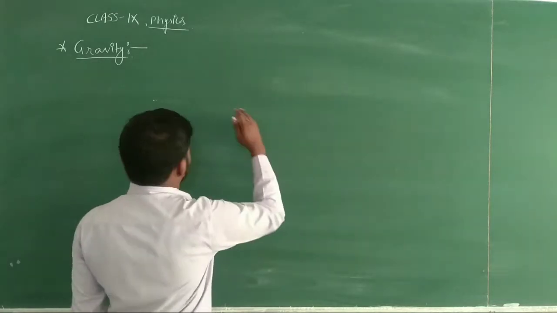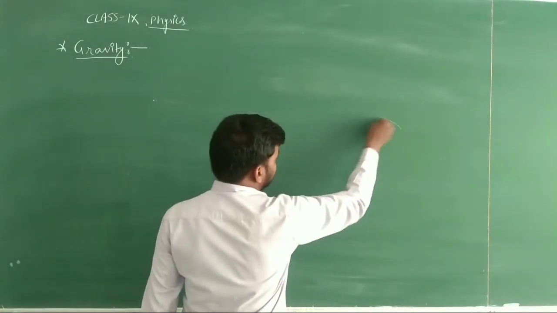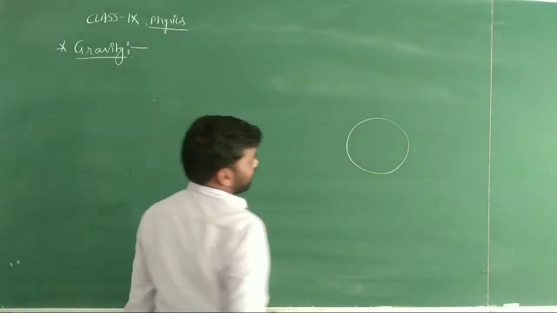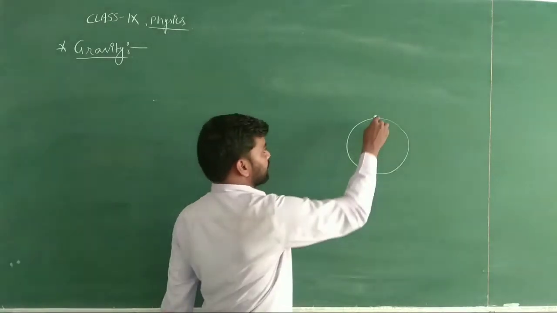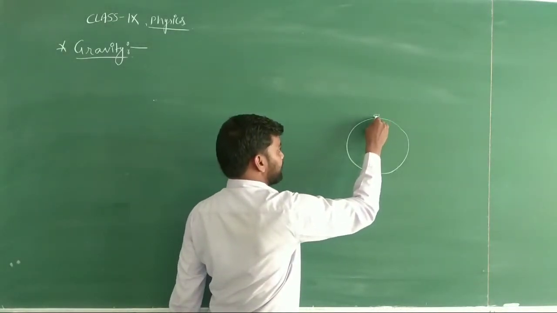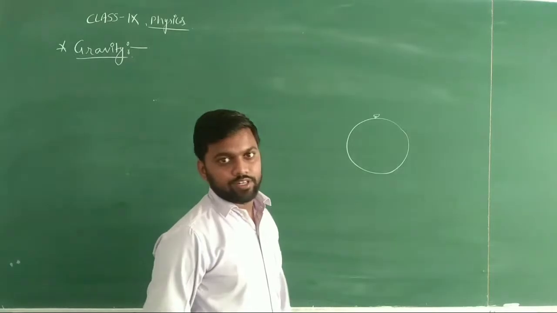So gravity is what? Suppose it is earth and whichever object, suppose here is an object and it will fall down definitely.